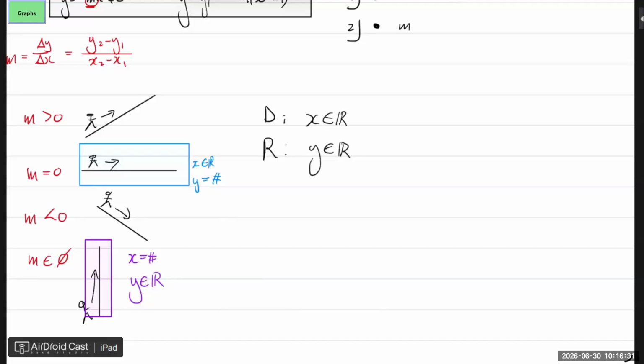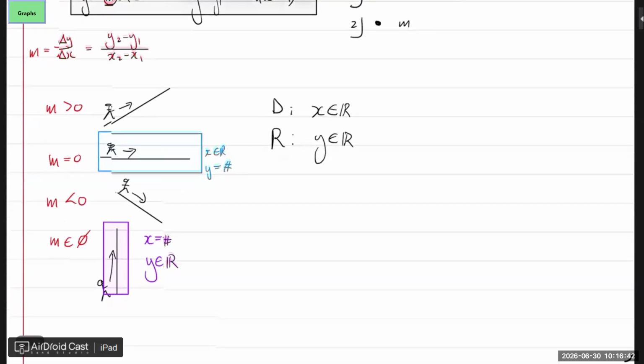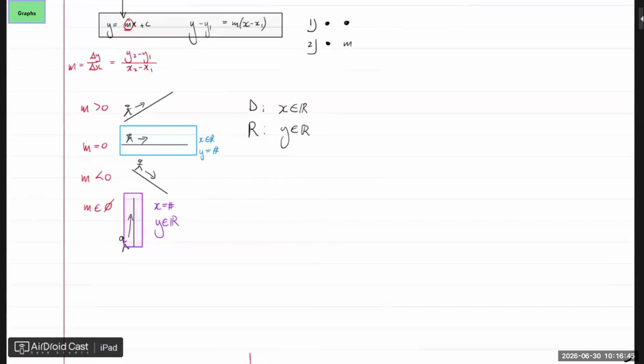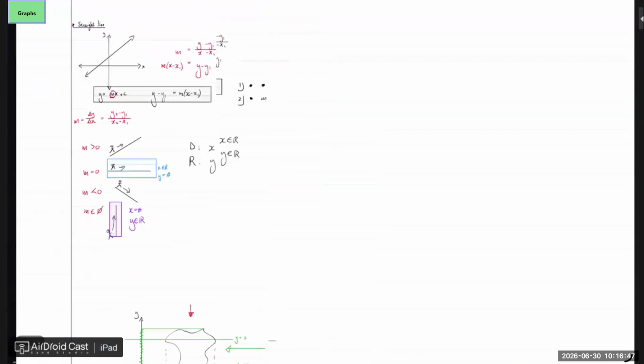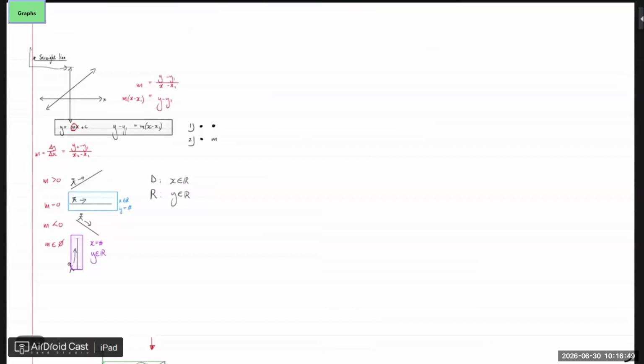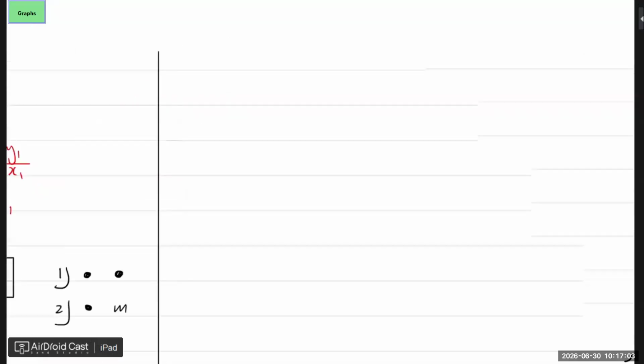So we are busy with graphs. We're going to look first at a lot of things that you need to know in terms of graphs, and then we're going to do a lot of questions. You're more than welcome to ask anytime when there's a question or when something doesn't make sense. I've just explained everything that we need to know in terms of a straight line. I think that was straightforward, nothing too complex. Any questions up until now? You're all good. All right, let's have a look at the parabola now.